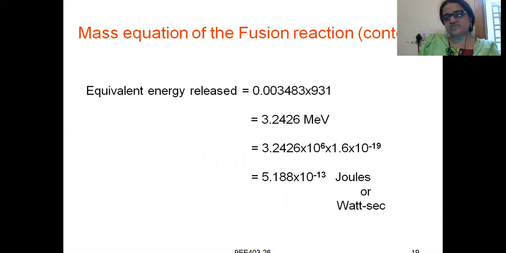Let us calculate the equivalent energy released for the fusion reaction now.